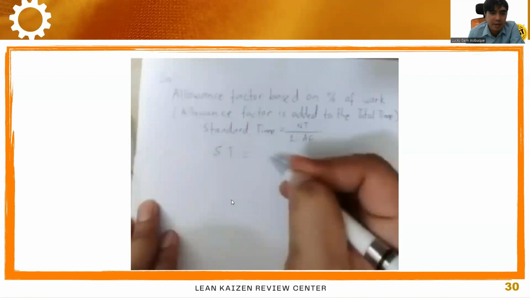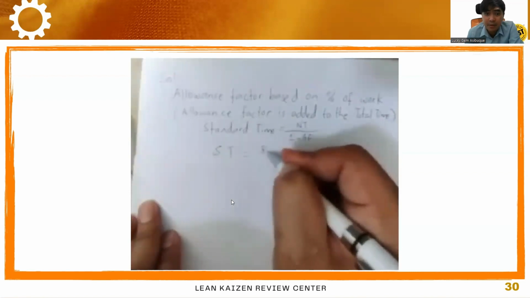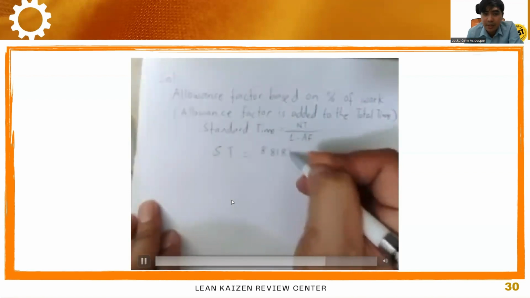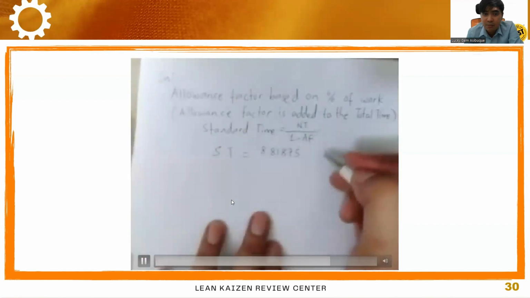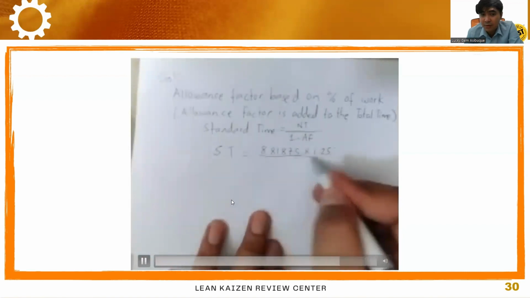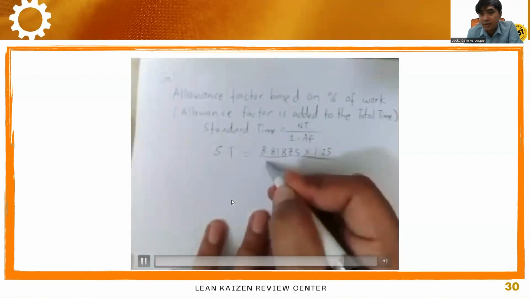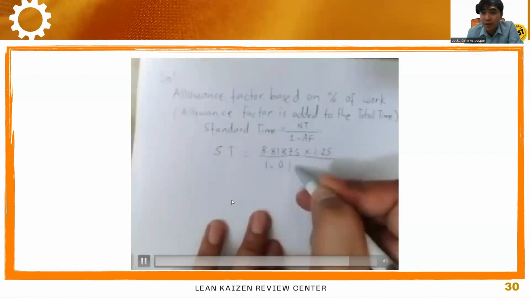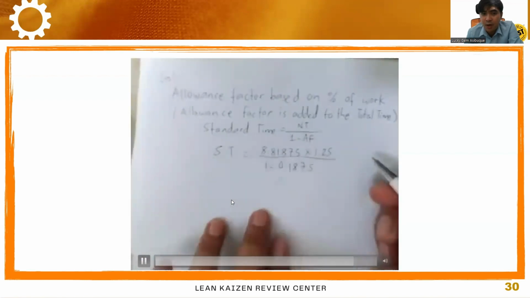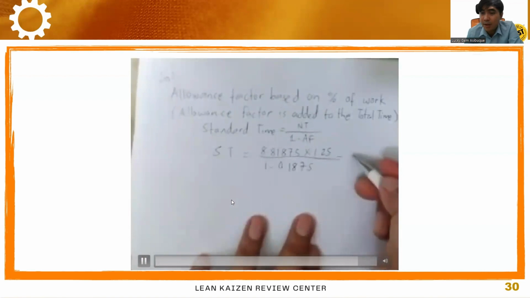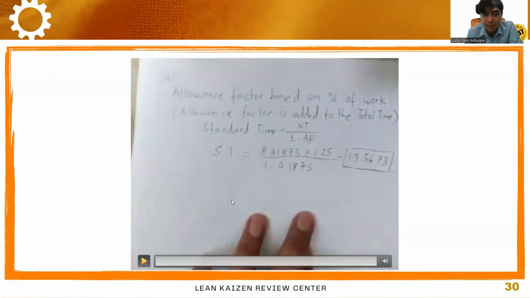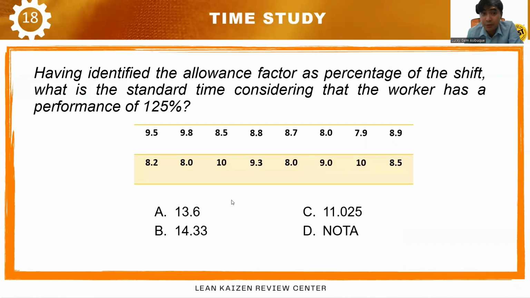We get the normal time by multiplying the average of the observed time, which is 8.81875 from the previous problem, times the rating factor or performance rating, which is 1.25, over 1 minus 0.1875, the allowance factor that we got from the previous problem. So it equals 13.5673, or if we round up, 13.6.